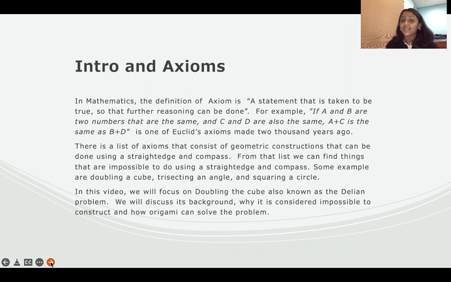There's a list of axioms that consist of geometric constructions that can be done using a straight edge and a compass. From that list, we can also find things that are impossible to do using a straight edge and a compass. Some examples are doubling a cube, trisecting an angle, and squaring a circle. In this video, we'll focus on doubling the cube, also known as the Delian problem. We will discuss its background, why it's considered impossible, and how origami can solve the problem.